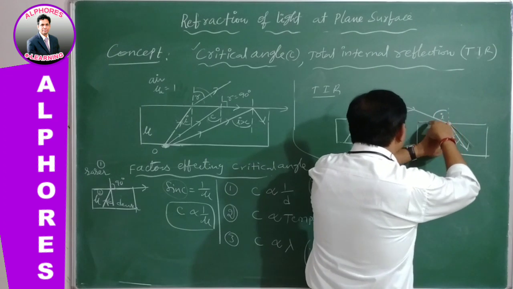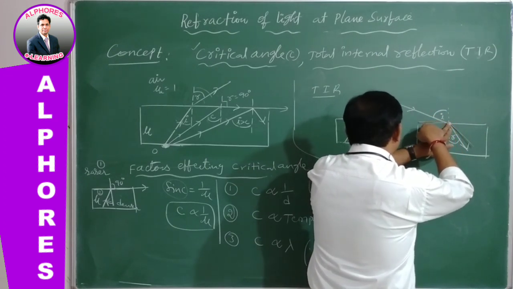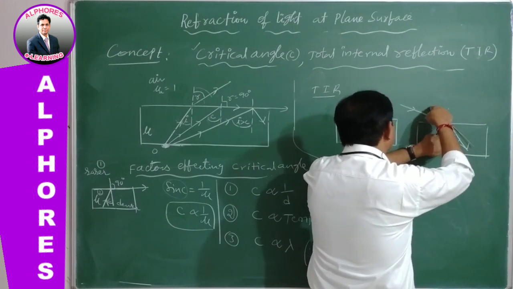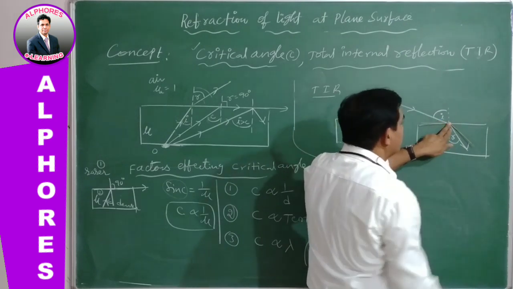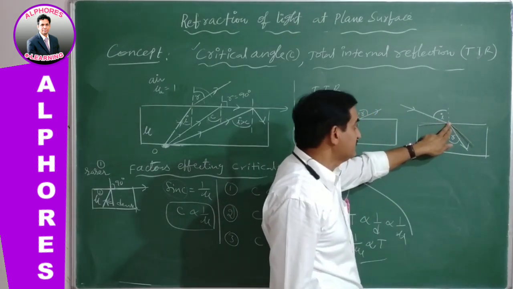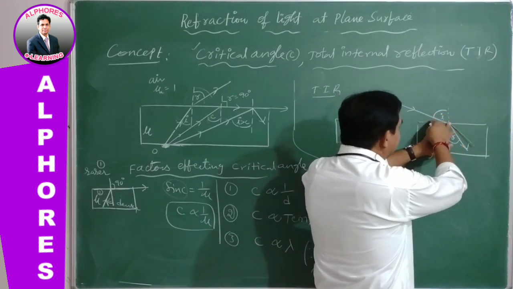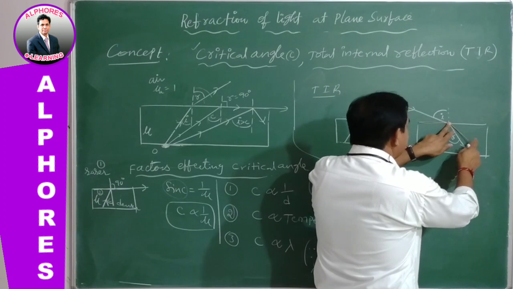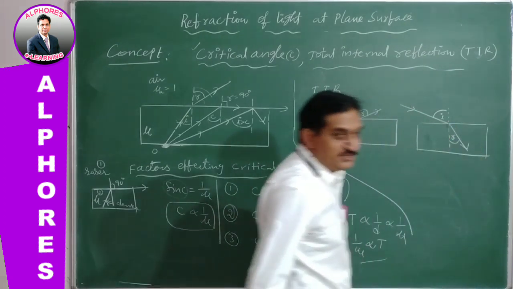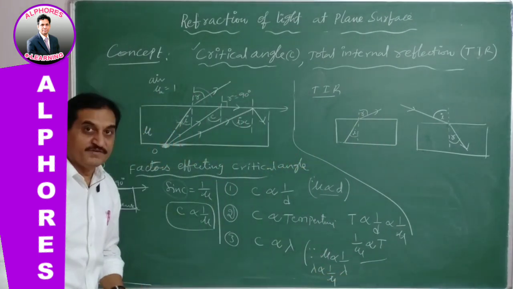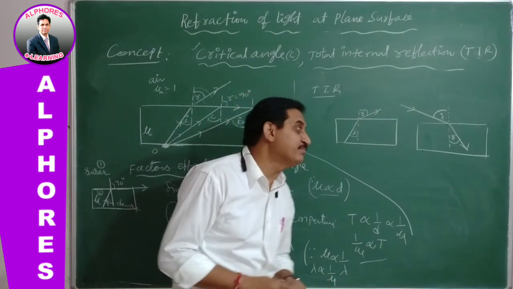So we cannot move inside the denser medium. Light traveling from air, that is rarer, into denser medium cannot go inside this denser glass medium. It is not possible. Therefore, even if the angle of incidence becomes 90 degrees, the light is still in the denser medium. Therefore, there is no scope at all to get the total internal reflection phenomenon when the light is traveling from rarer into denser medium. Keep this in your mind, it's very, very important.